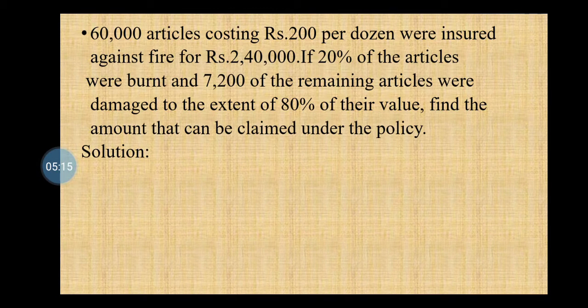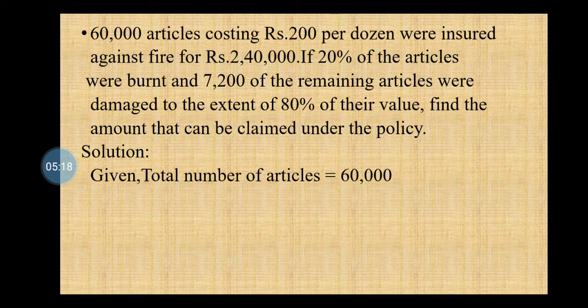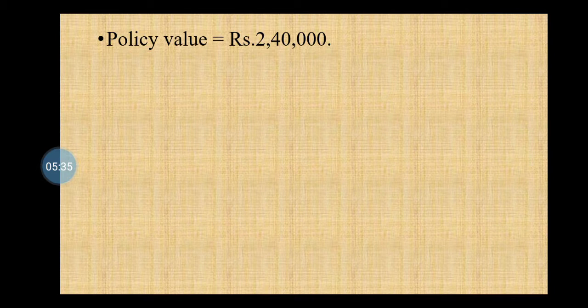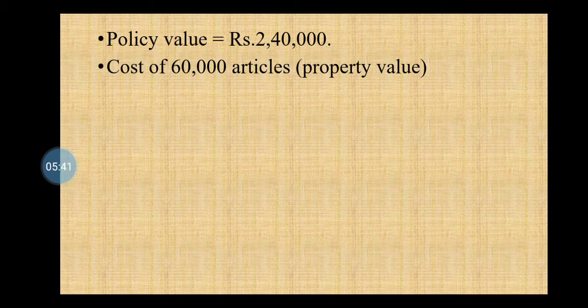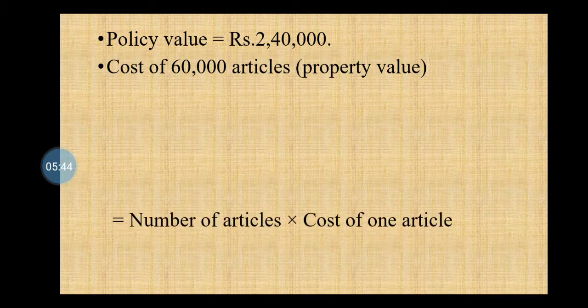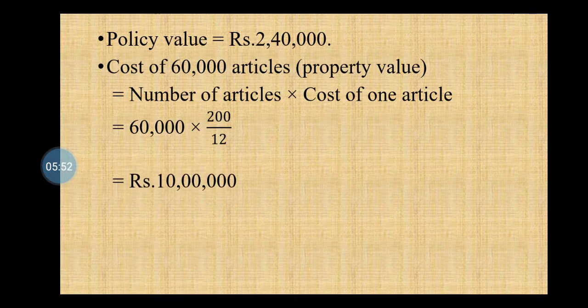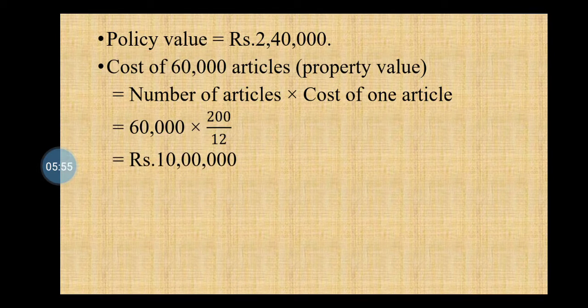Solution. Given total number of articles 60,000, cost of article is rupees 200 per dozen, that is, one article costs rupees 200 upon 12. Policy value equals 2,40,000. Cost of 60,000 articles, that is property value, equals number of articles into cost of one article. So 60,000 into 200 upon 12, which equals rupees 10 lakh.